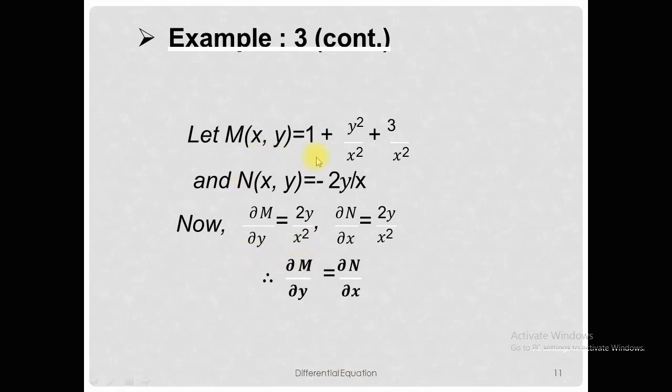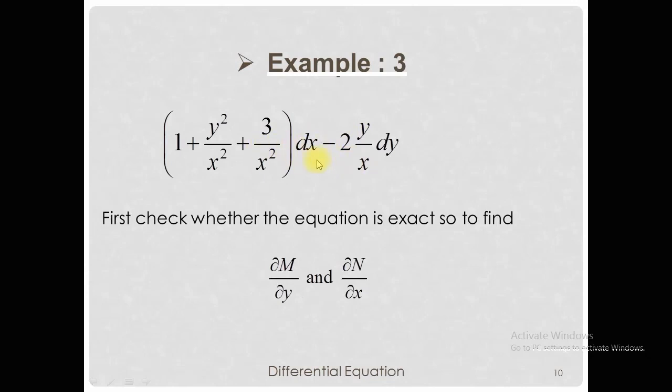Since the differential equation is exact, we can find its solution by applying the formula: integration of the M function plus integration of the N term not containing x.